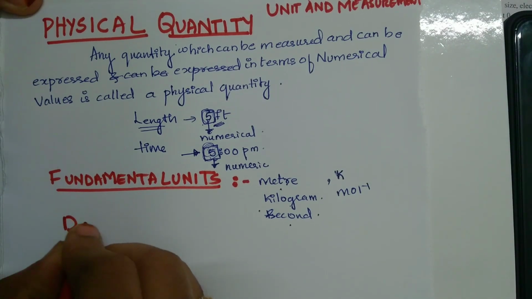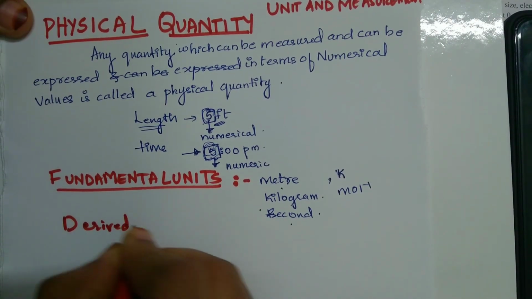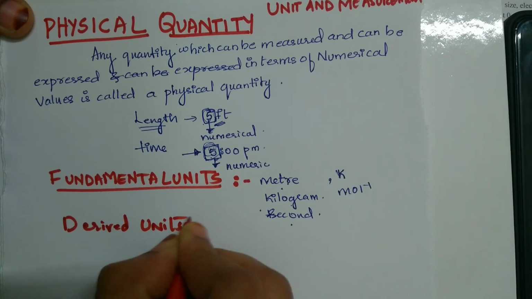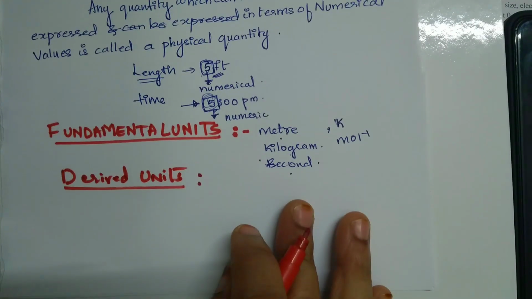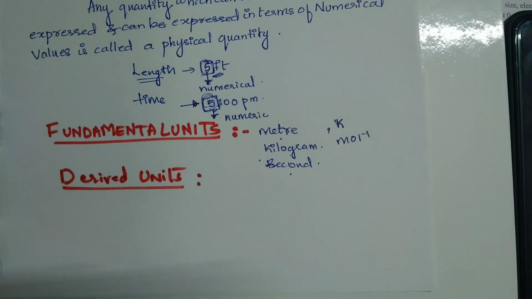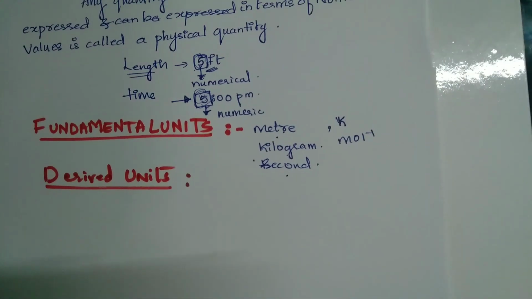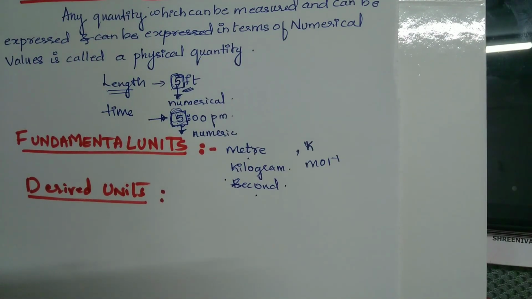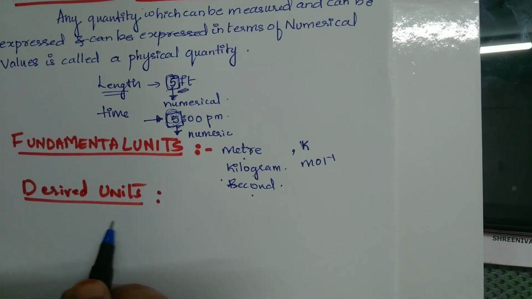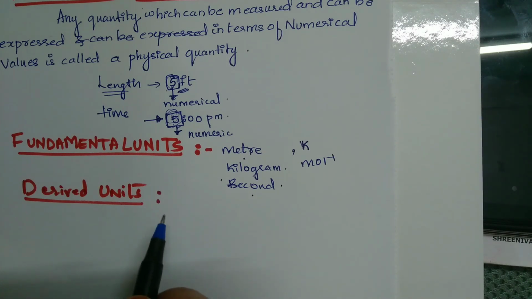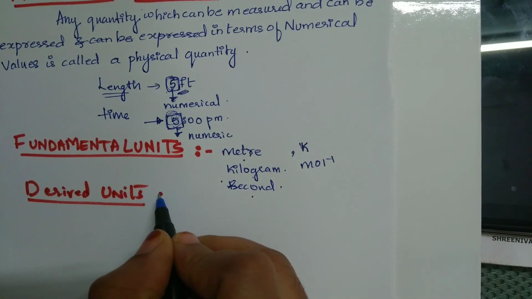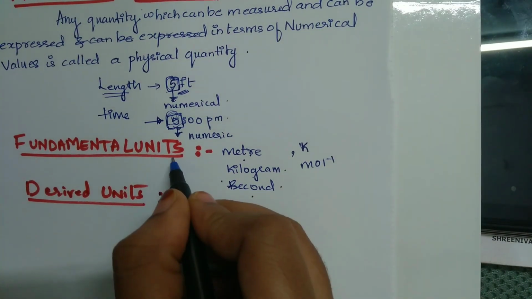So we have next derived units. So what is derived unit? Suppose any physical quantity which is the combination of fundamental units. The definition of derived unit is physical quantity which can be expressed in terms of fundamental quantities. They are not independent, they are dependent on the fundamental units.